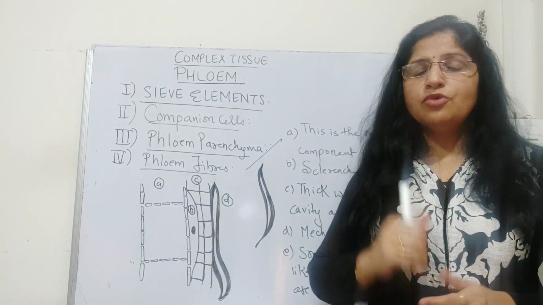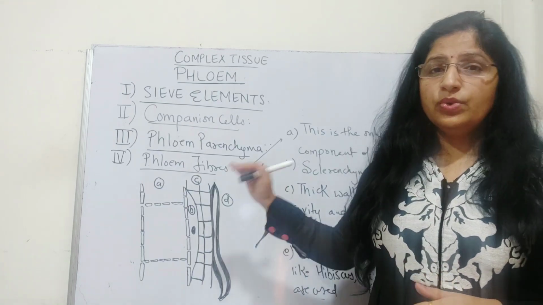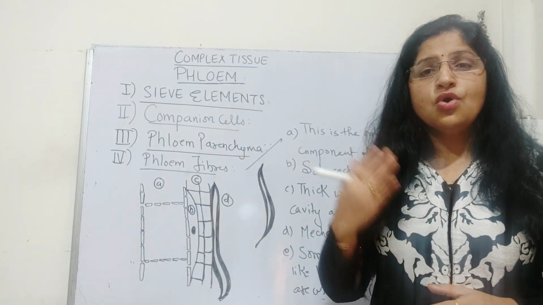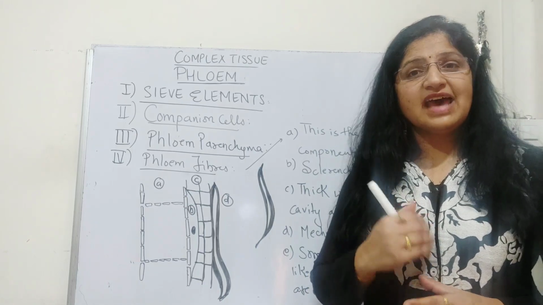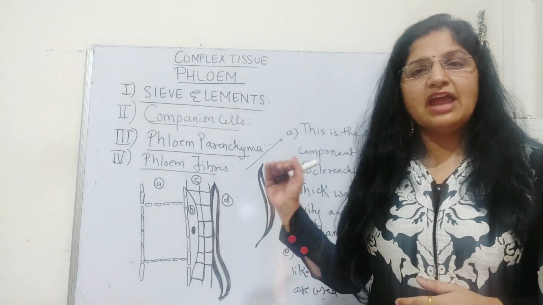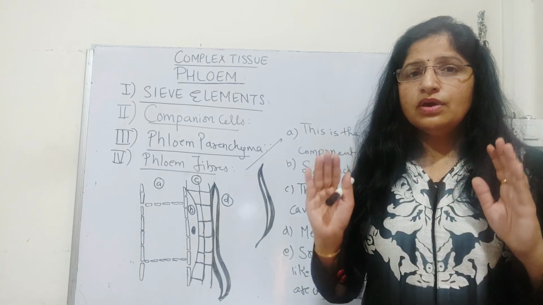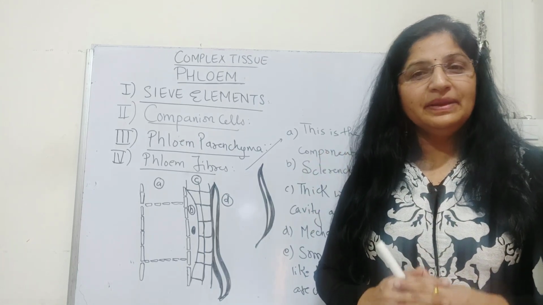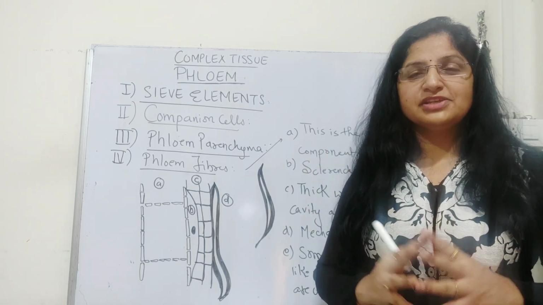I hope the phloem complex tissue concept with the diagram is very much clear to you. All the four components of xylem in the previous video and phloem in this video are completed, with the complex permanent tissue as a topic.